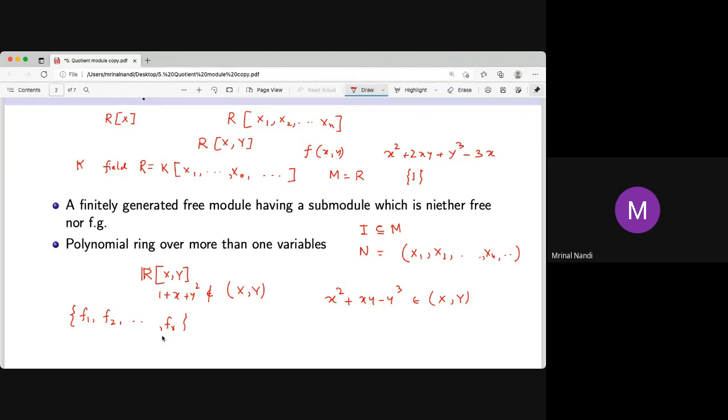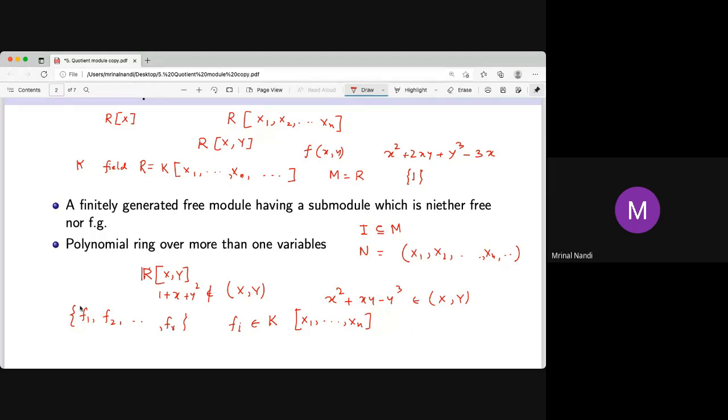So you have an n such that all the fi belong to this set, R = f(x1, x2, ..., xn). Xn is the highest variable which is in all of f1 to fr, so no variables are there after this xn.